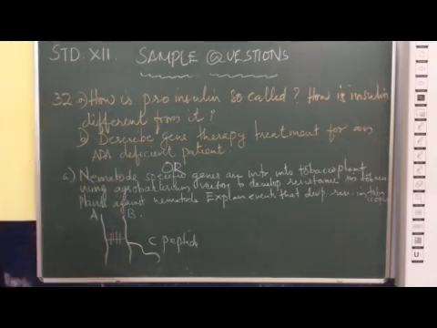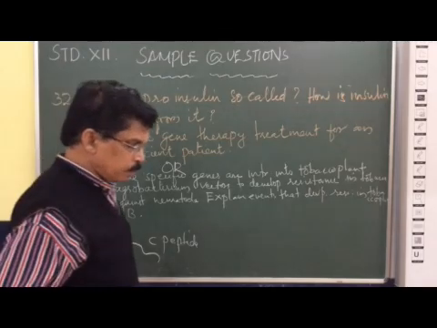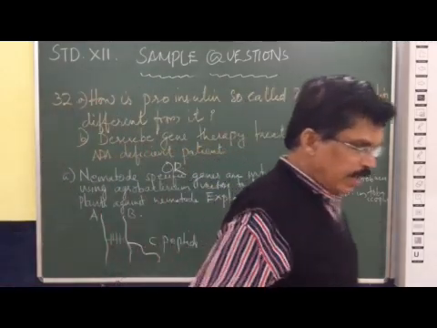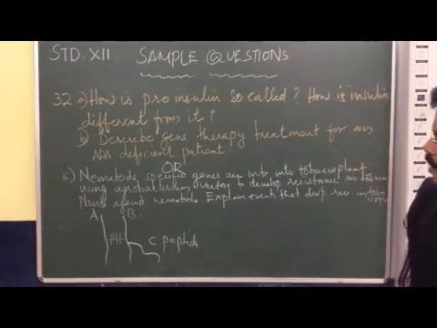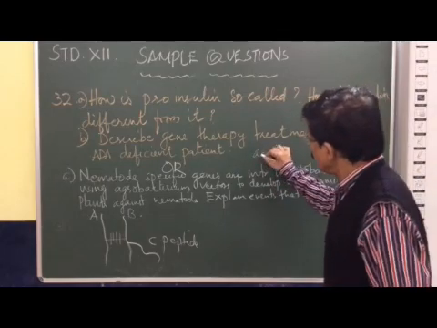Next one. Describe gene therapy treatment for an ADA deficient patient. What is called ADA? Adenosine deaminase is an enzyme.